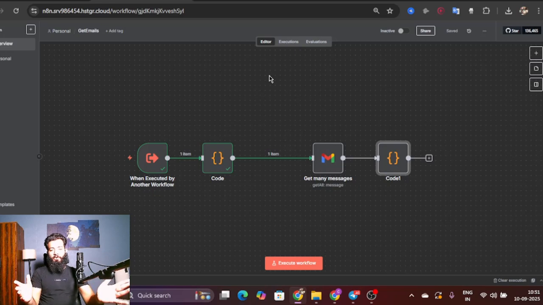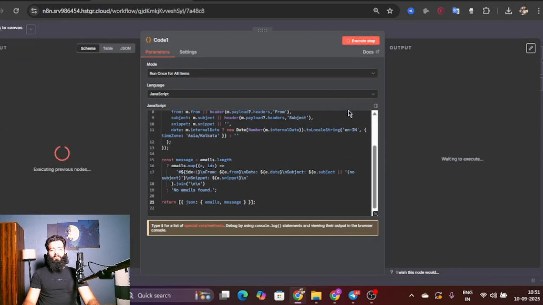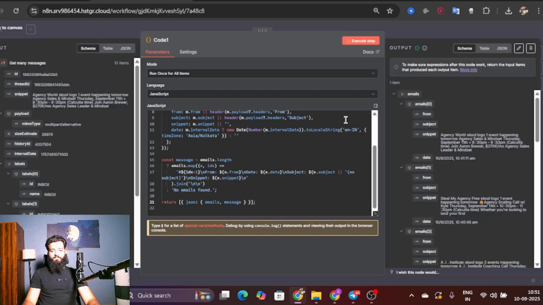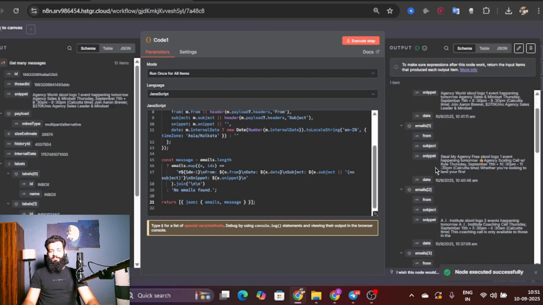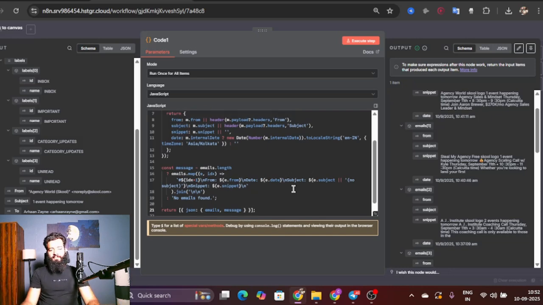Now, let me just tell you that we are not using Edit Fields here. We are using code. I just wanted to try something new. So we have it here. When we execute it, this is what we get. Everything. You see, that's the crazy thing about it.